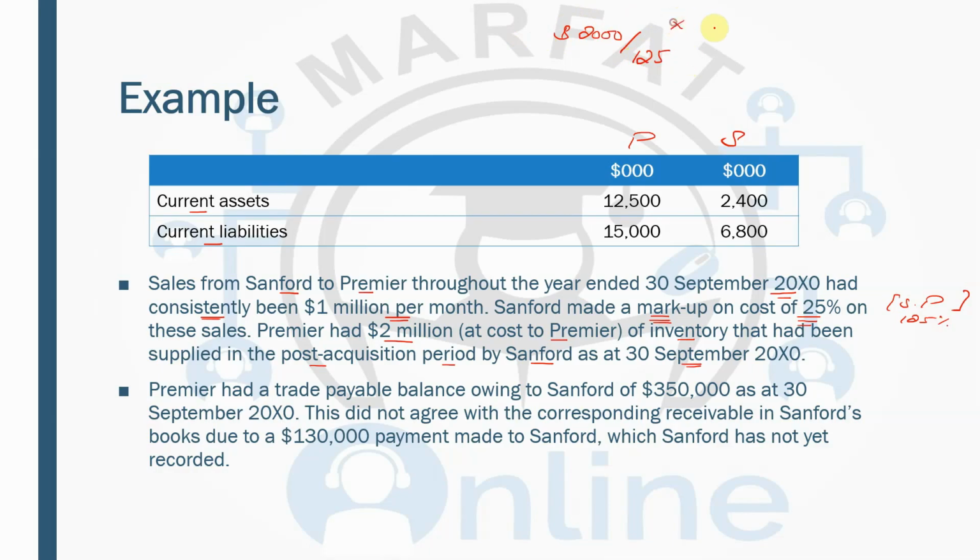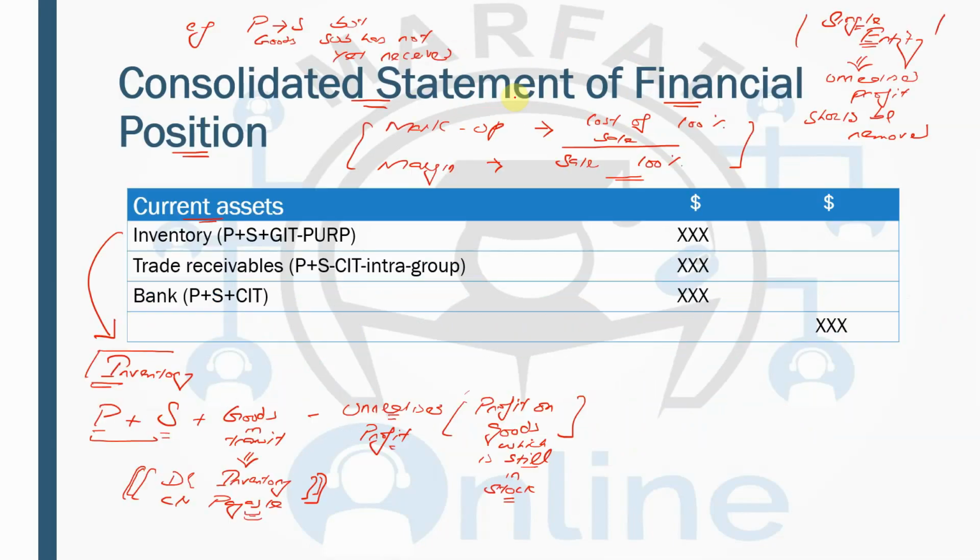We have to multiply it by 25, which is the markup, in order to calculate the unrealized profit. So 2000 divided by 125 and multiplied by 25 is 400. So this 400 is the unrealized profit, which will be deducted from here.